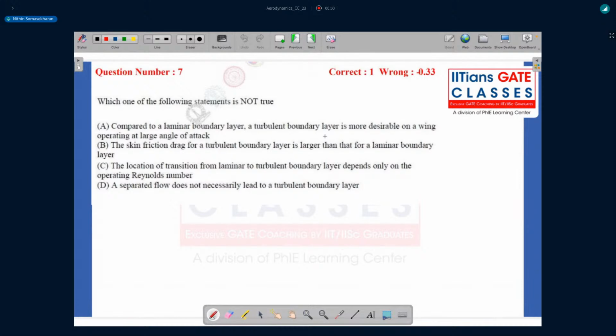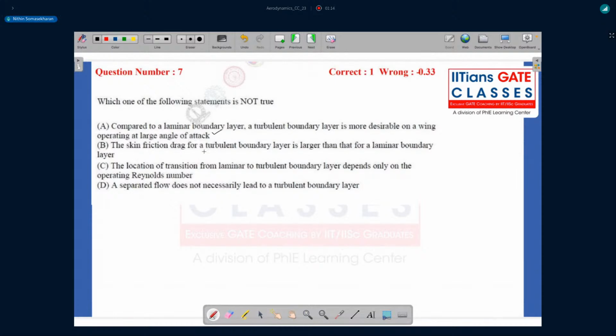So if you have a turbulent boundary layer, the flow separation will happen a bit delayed. So the pressure drag in such cases will be lesser. So this is actually a correct statement that we actually desire a turbulent boundary layer.